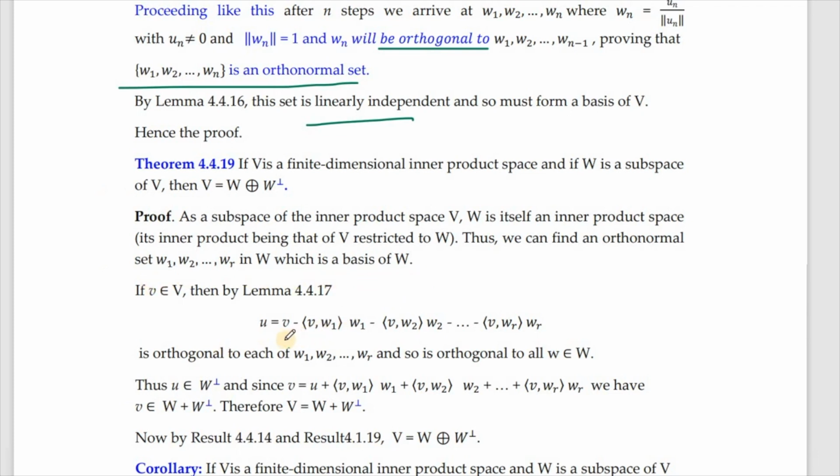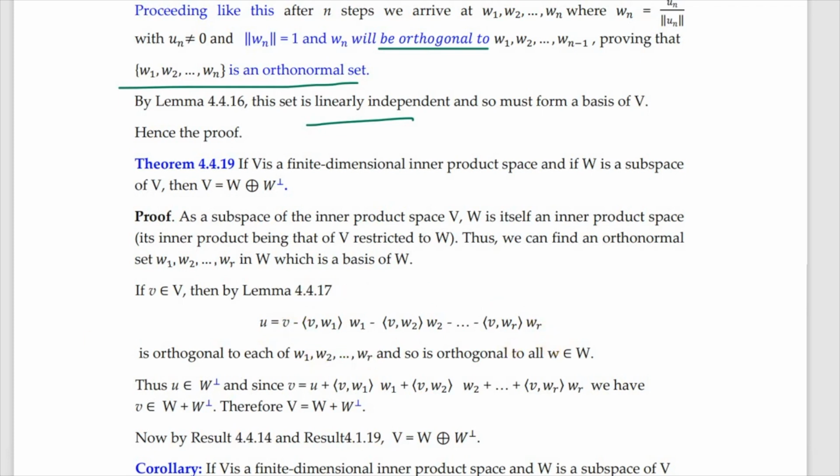Now if V belongs to capital V, then we can have, just now we proved, such a combination to be orthogonal to W1 and so on up to WR. So they will be orthogonal to W. Why W? Because W is spanned by these, or rather any element of W can be uniquely written in terms of these. So when my U is orthogonal to each of these, U has to be orthogonal to W also.